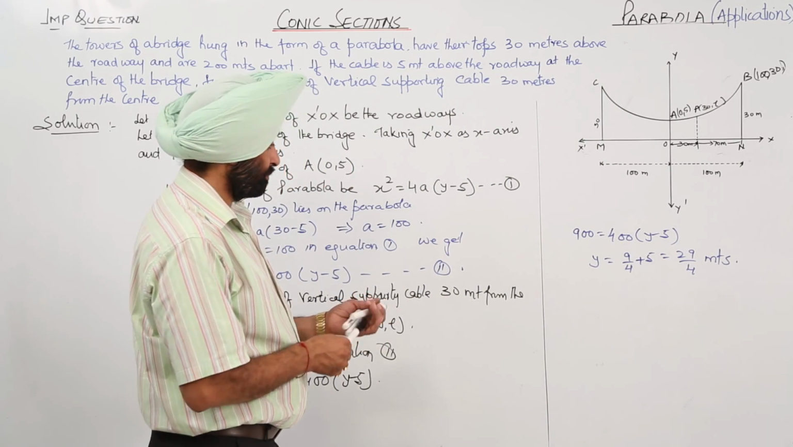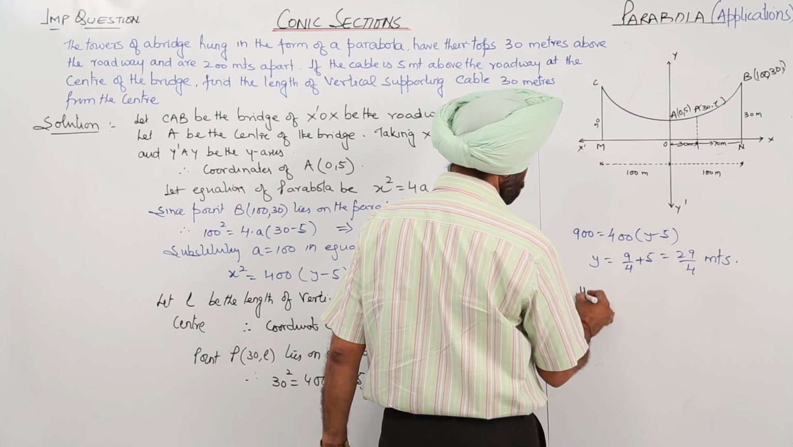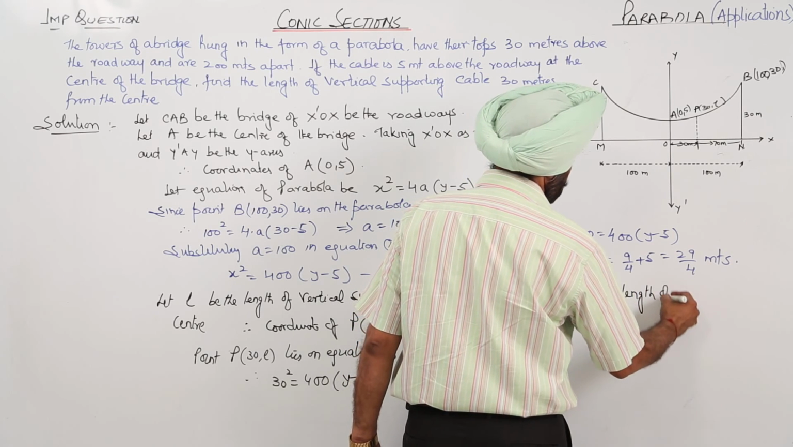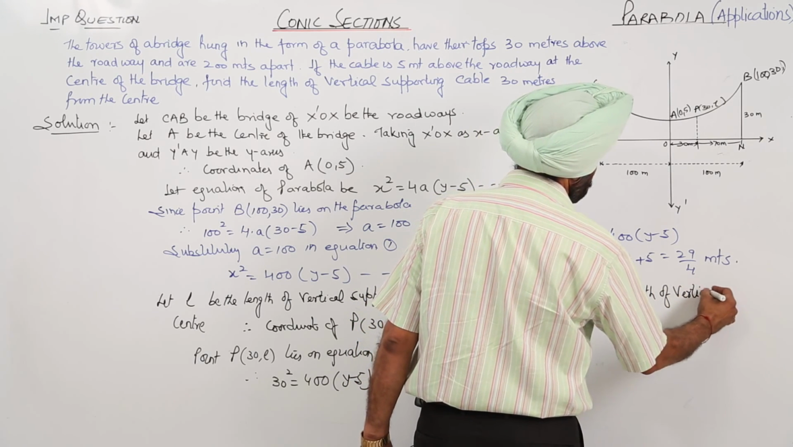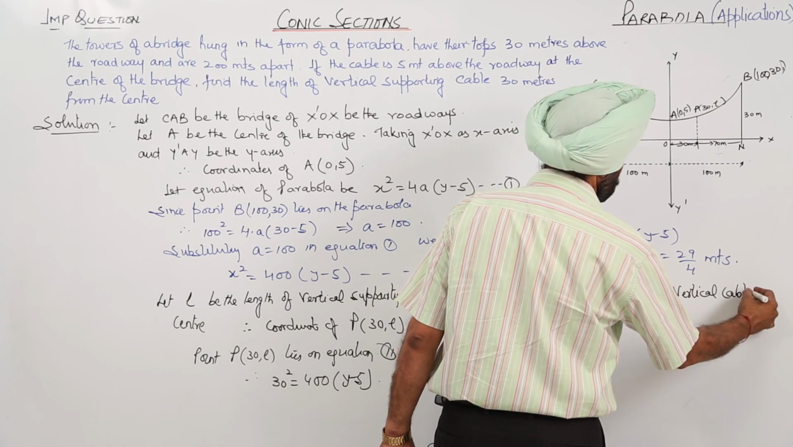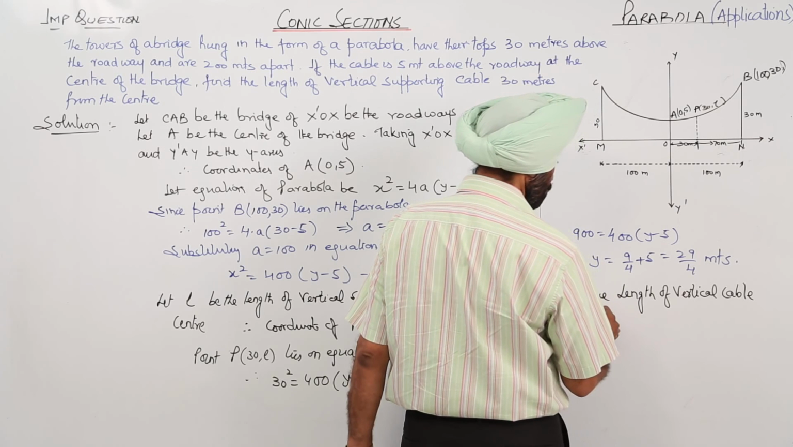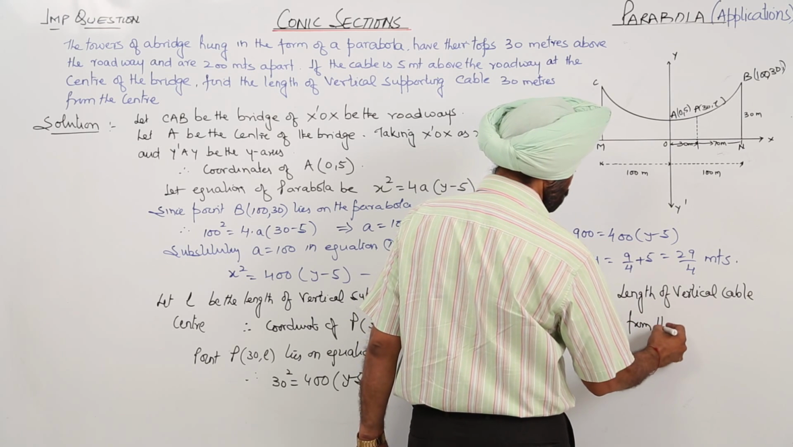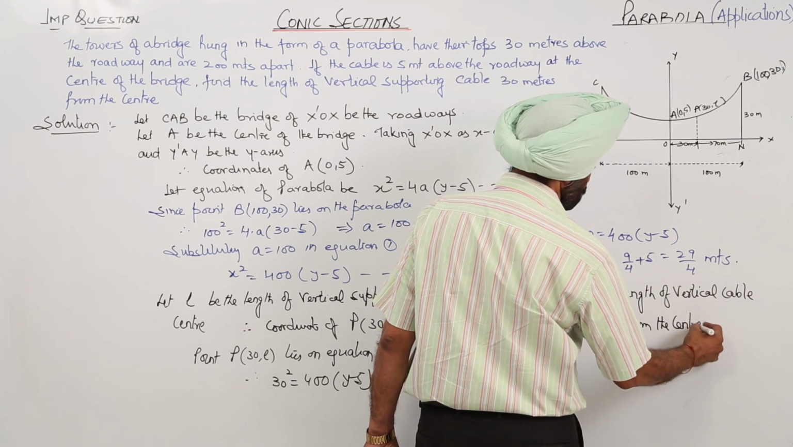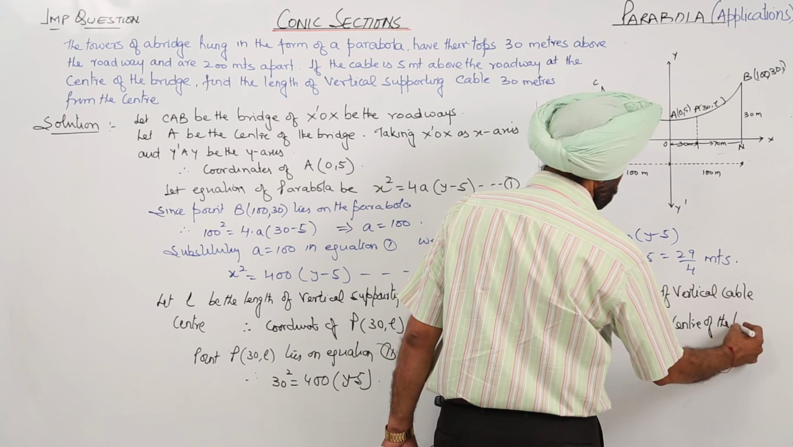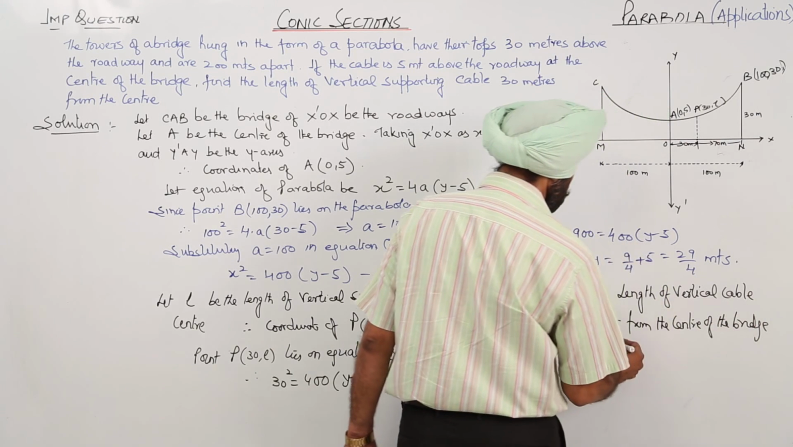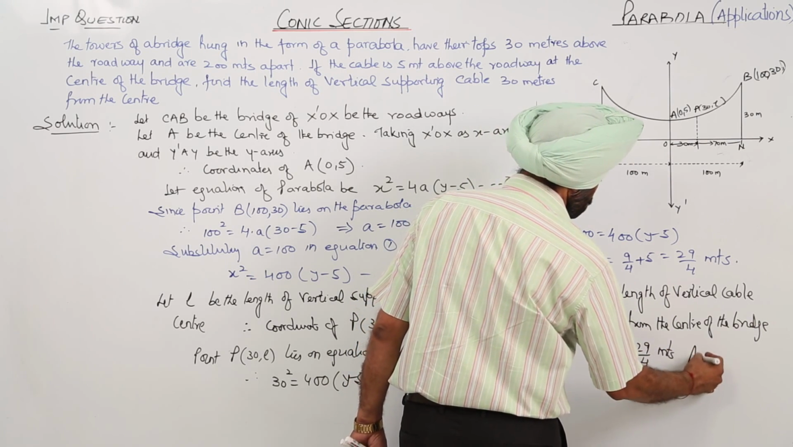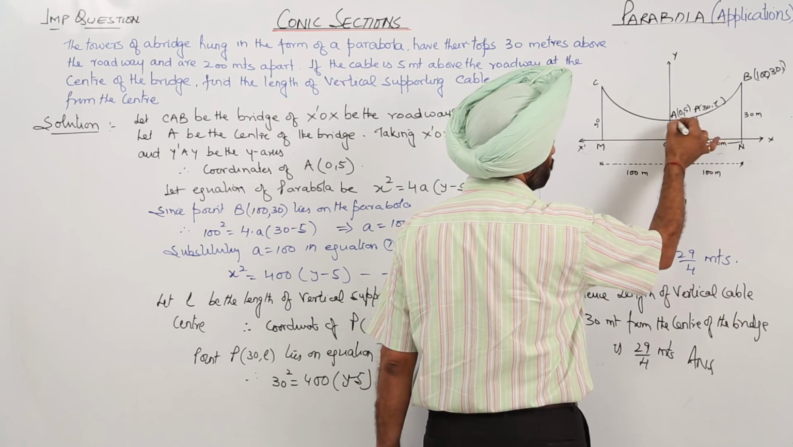So hence the length of the vertical cable is 29 upon 4 meters. Which distance is this? Up to here, this part.